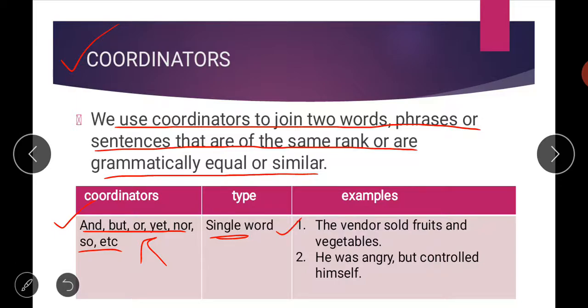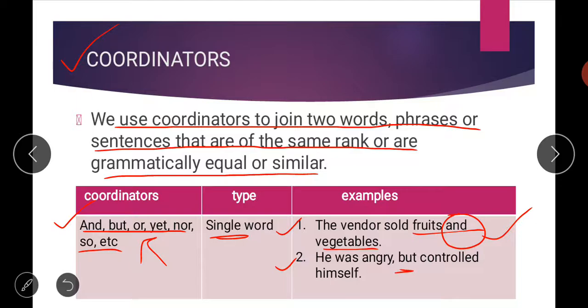And how can you use these? See, your first example: the vendor sold fruits and vegetables. We have used the conjunction and here, between fruits and vegetables. So we are using this conjunction between comparable things, or similar or equal types of things. Vendor means the hawker, the people who shout loudly in the streets to sell something. So the vendor sold fruits and vegetables, and here we are using the conjunction and. Similarly, in the second one, he was angry but controlled himself.